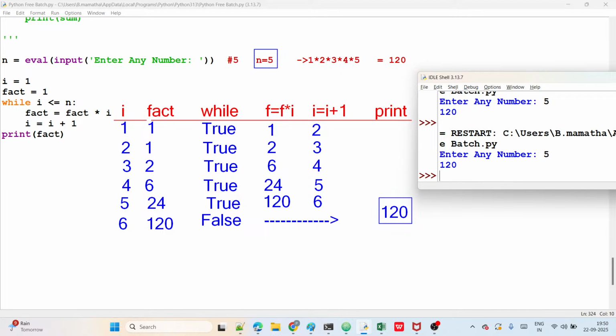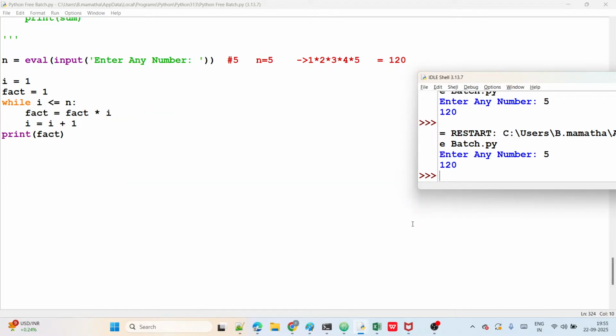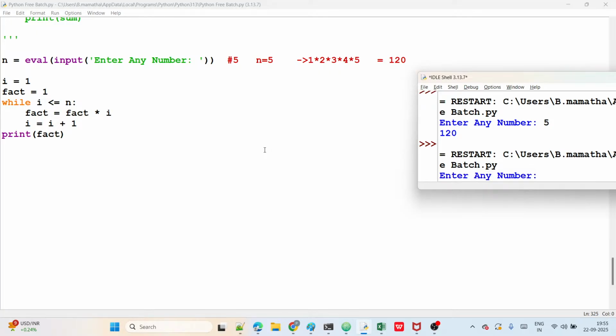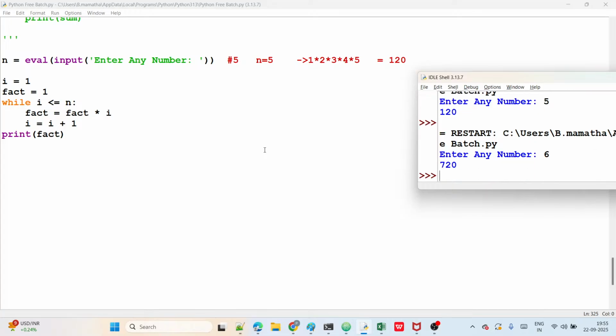120, guys. Okay. Yes, that is what, guys. Factorial program. Very simple, guys. Very simple factorial program. Take suppose 6 guys here. Take the 6. How much? 720, right? 720. Why? Because first time how much now? Let's observe now. I am taking this one only. Fact into I, right? First time fact is what? 1. 1 into I value what? 1. How much total fact here?